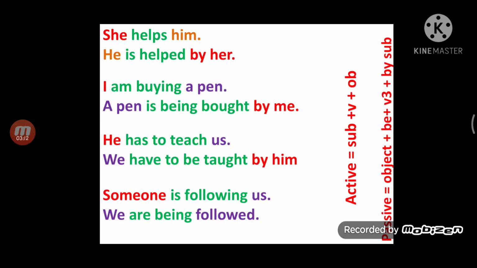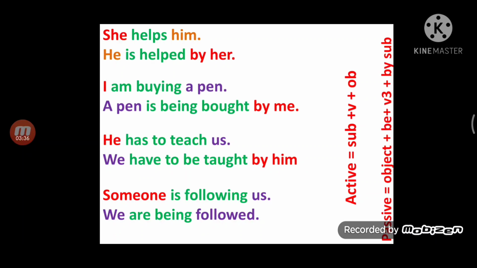In the next sentence, I am buying a pen. Present continuous tense is used here. I is the subject, am buying is the verb, a pen is the object. So take the object first, a pen. As it is continuous tense, take being as the to be form with V3: A pen is being bought by me.